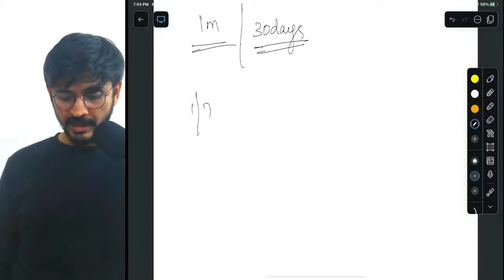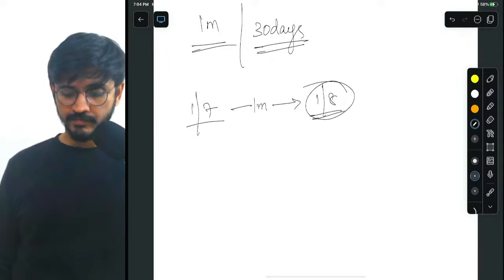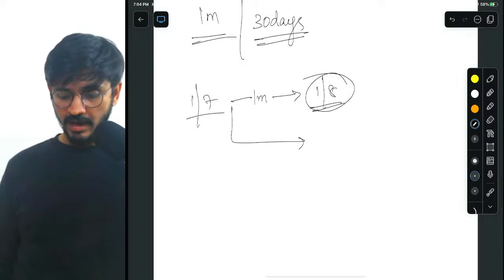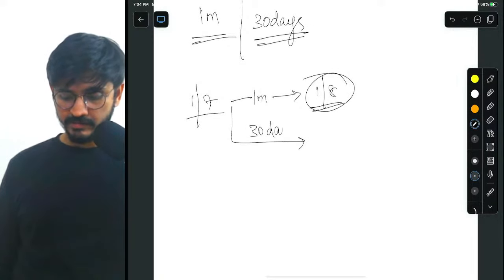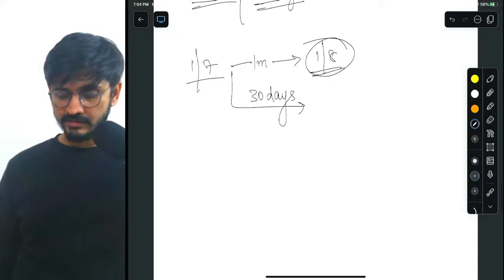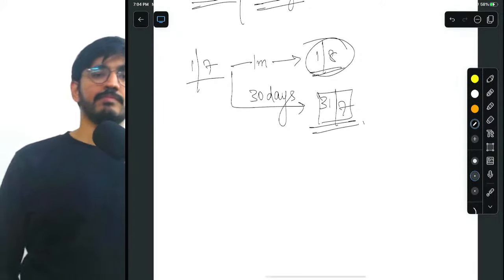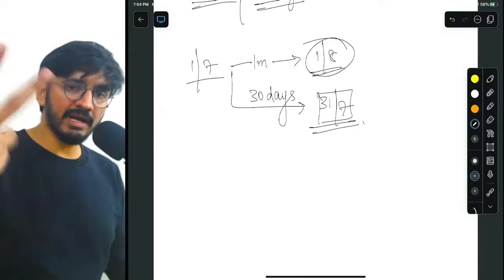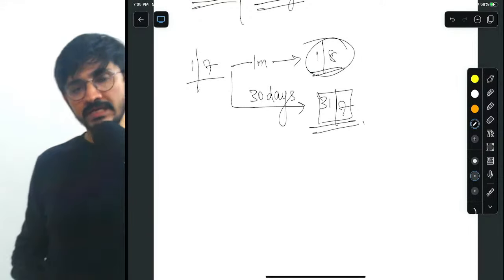For example, if it is 1st July and I ask you to count 1 month, that's 1/8. And if I ask you to count 30 days, then it is 30/7. Is that clear, my dear friends?